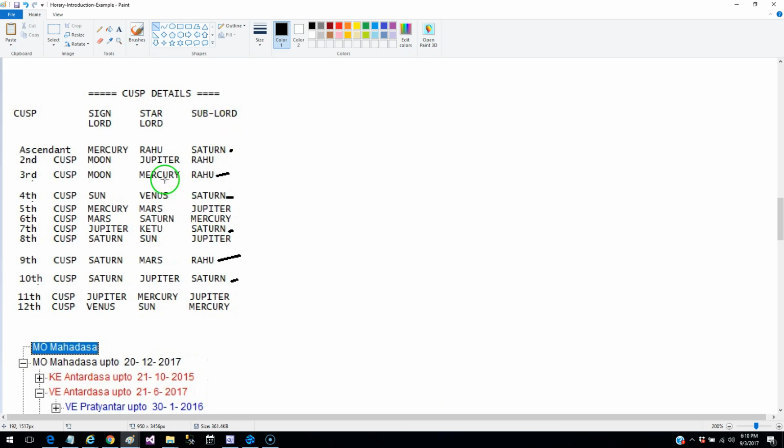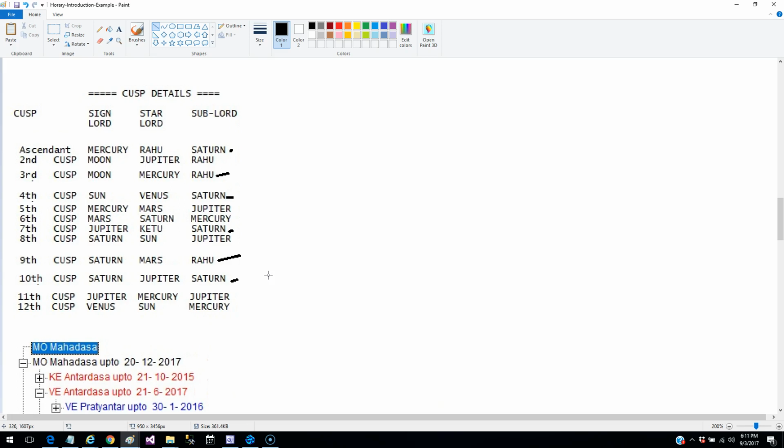So the Cuspal sublord can be very helpful, not only in giving you a lot of deep details, but also when you are trying to find out the period when this deal is going to happen. At that time, these Cuspal sublords will come to your help. So I would strongly suggest that you pay a lot of attention to the Cuspal sublords.